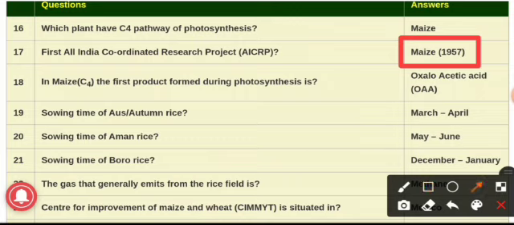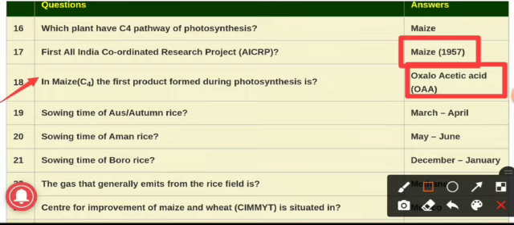Question number 18. In maize, that is the example of C4 cycle, the first product which is formed during photosynthesis is oxaloacetic acid. Oxaloacetic acid is a 4 carbon compound, and hence, as it is a 4 carbon compound, the name comes, that is the C4 cycle.